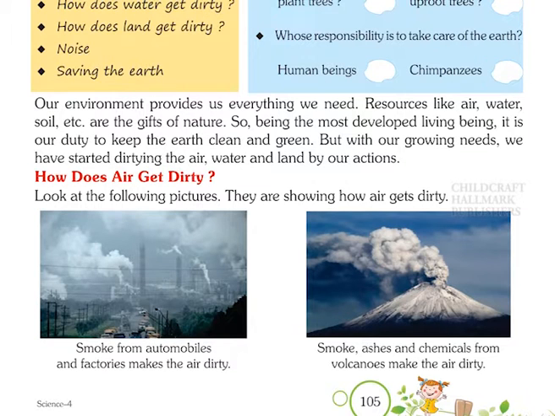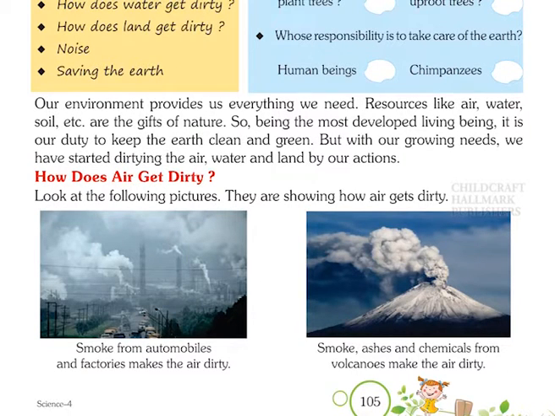But with our growing needs, we have started dirtying the air, water, and land by our actions. How does air get dirty? Look at the following pictures. They are showing how air gets dirty.